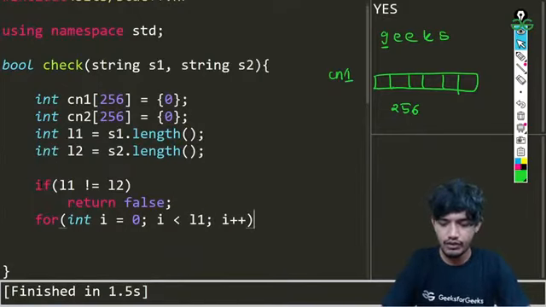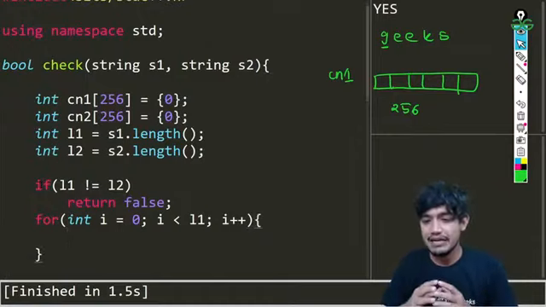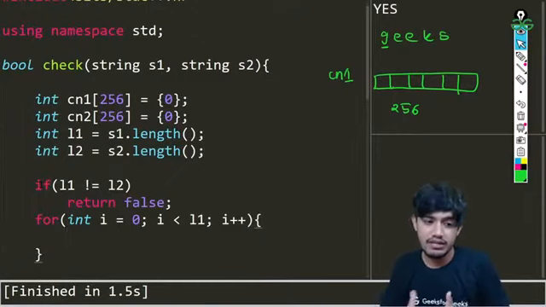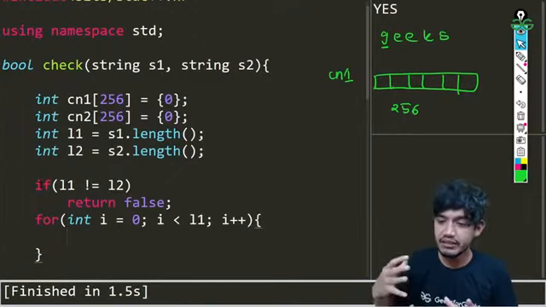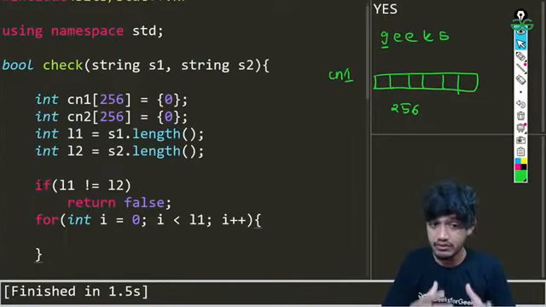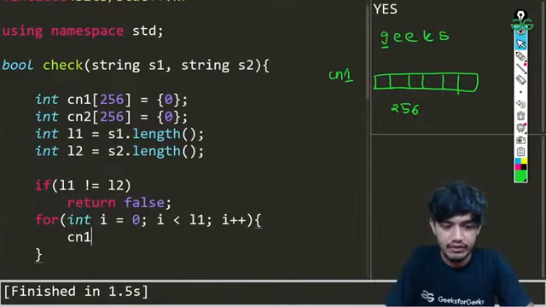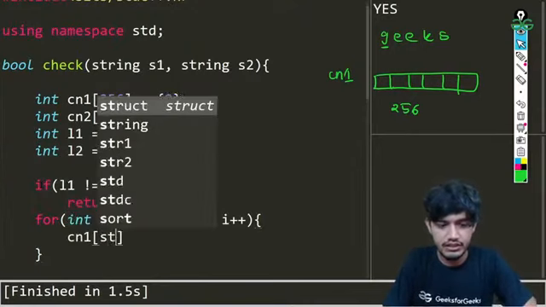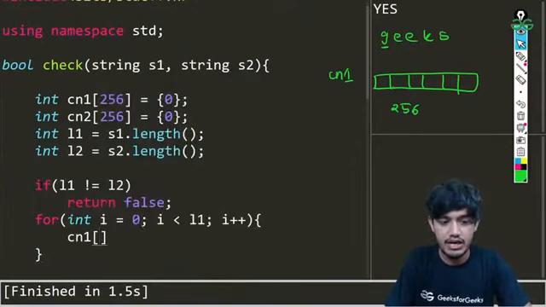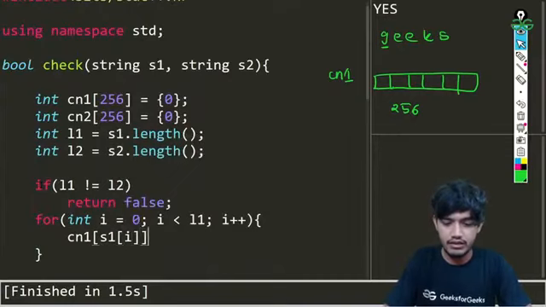Now in this for loop we are going to be incrementing our cn1, or basically feeding the integer arrays with the string values. So how we'll be doing that, we'll be doing cn1 for our string, basically s1 of i, we are going to be incrementing.